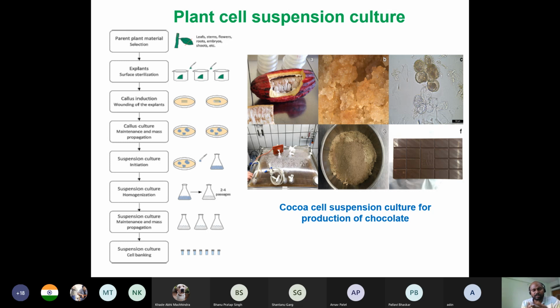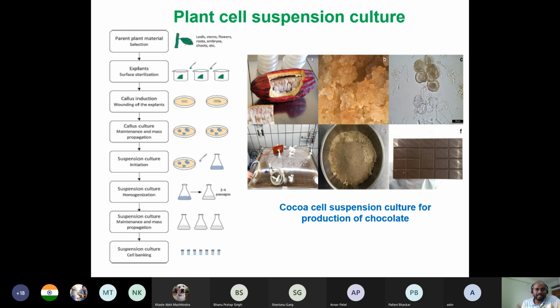I need only root because components are stored in root. Now people are also going to callus and suspension, because we don't need the root or stem, we need the cells. Cells contain the same thing the plant contains. So do callus and do suspension, and you will get the same thing. Why would you need the entire plant?